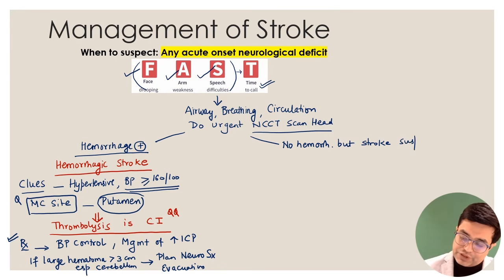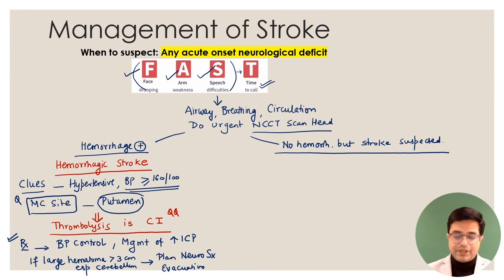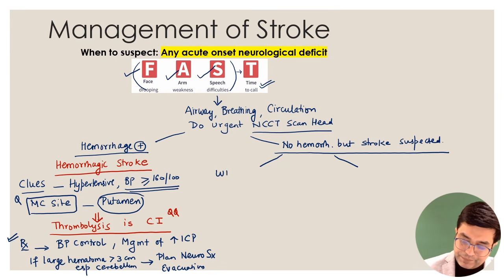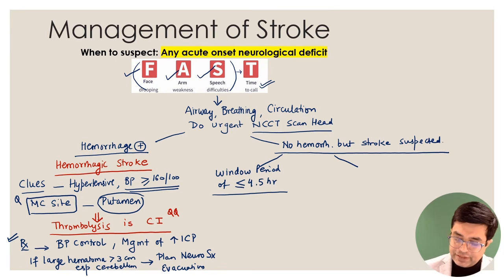So there is a possibility it is likely to be a thromboembolic or ischemic stroke in the patient. So in these patients, you will see how much window period do you have, how fast the patient has presented. If the patient has presented within the window period of equal to or less than 4.5 hours. Now the new edition of Harrison very clearly says the benefit is there till 6 hours also.